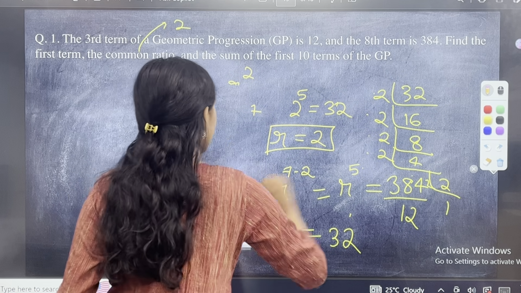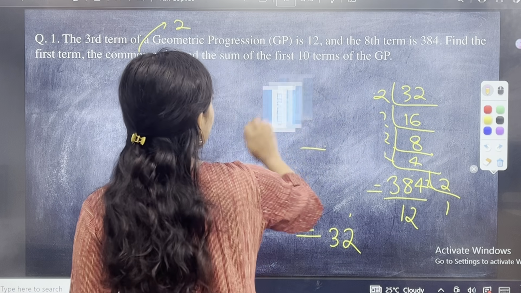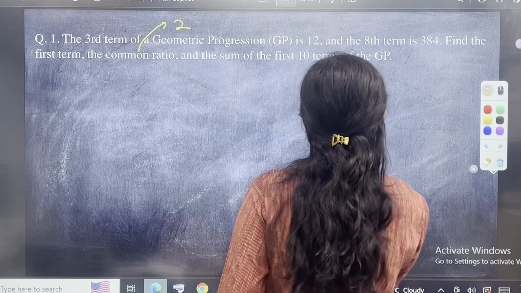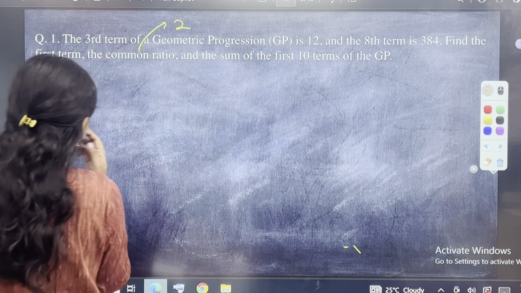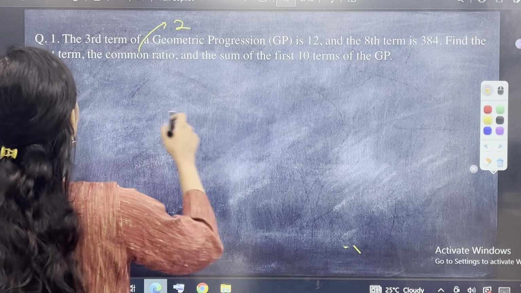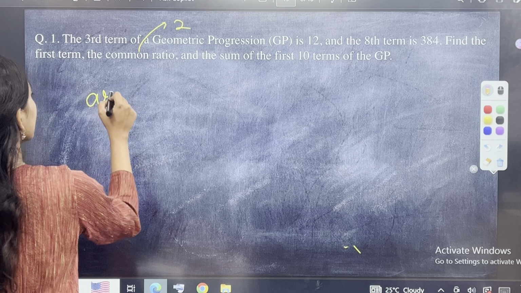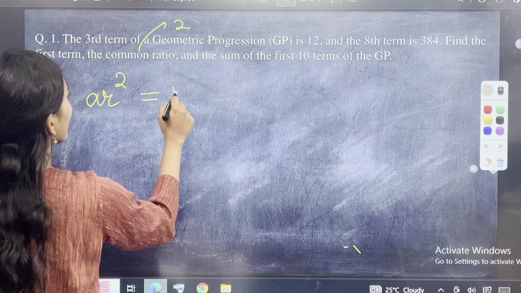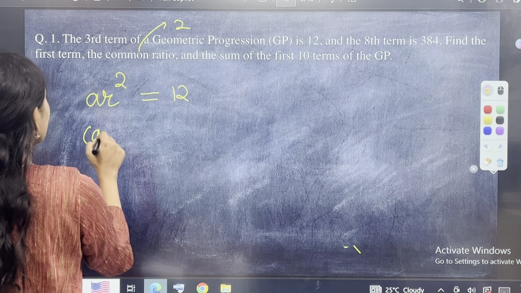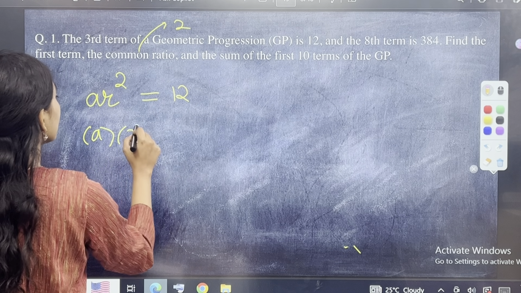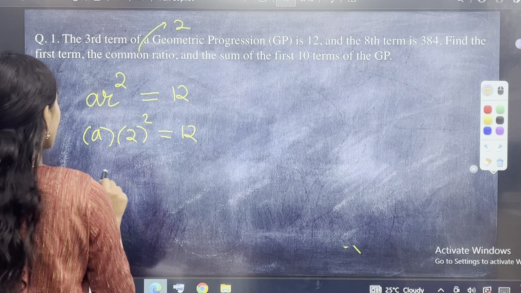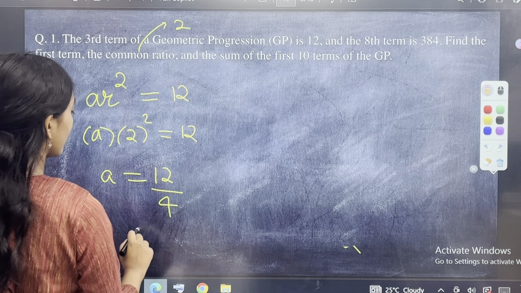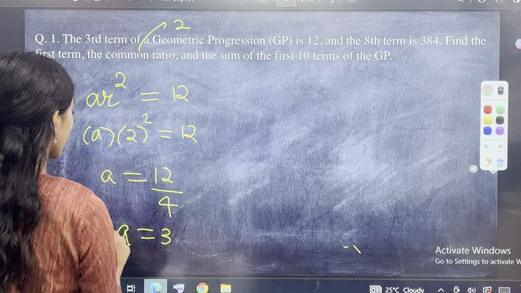Now we have to find out what is the A value, and after finding the A value you have to find out the sum of the first 10 terms of the GP. If you know how to do it till here, please go ahead. Now, you know that because it is the third term, AR square is equal to 12. A into R is 2, 2 square is equal to 12. So A is equal to 12 divided by 2 square, which is 4. 12 divided by 4 is equal to 3. So A is equal to 3.